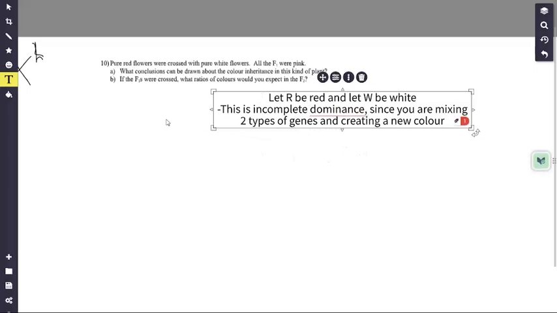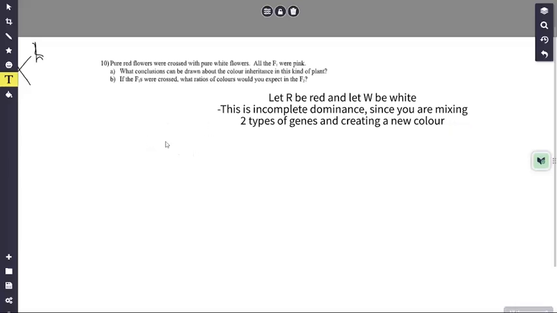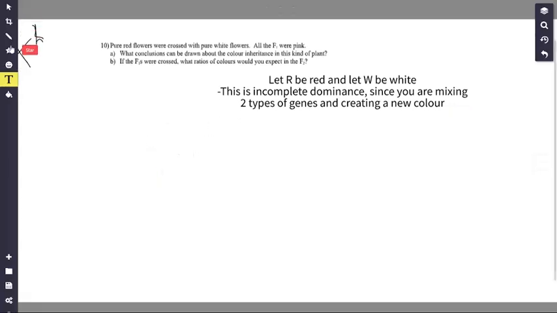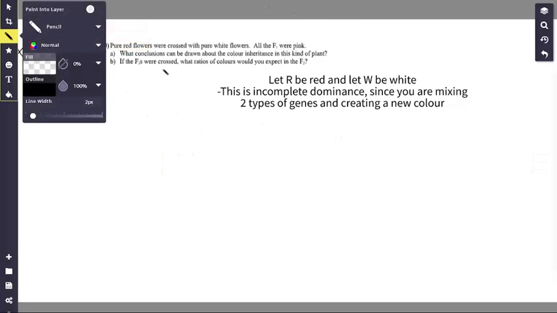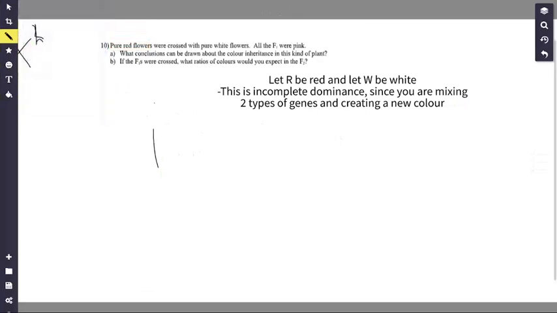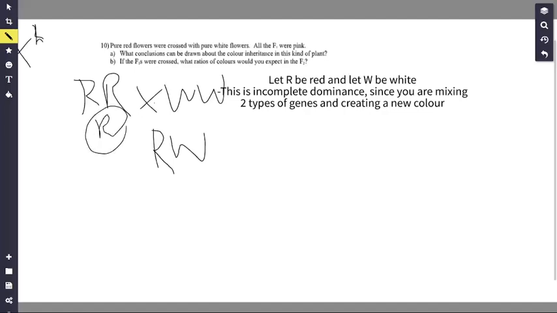If the F1s were crossed, okay, so obviously the genotype of the first offspring was RW, right? Because the parents were pure red and pure white. So when they cross, this one is gonna pass the R gene on, and this one is going to pass the W gene on. So it has RW.